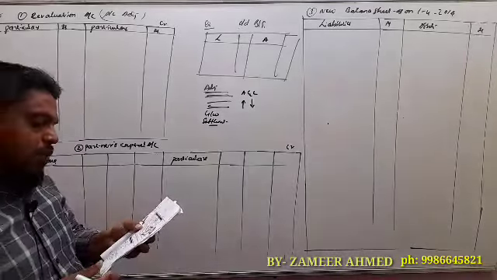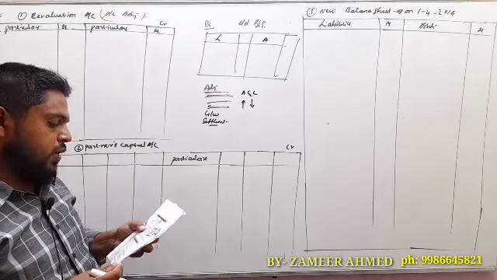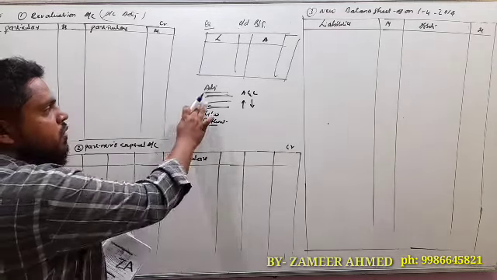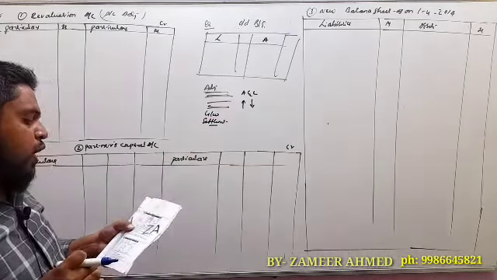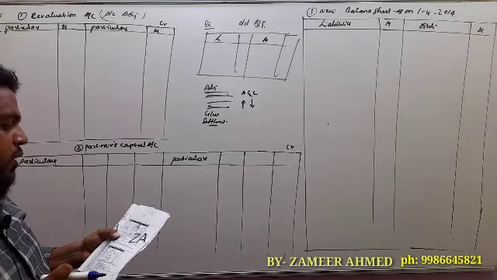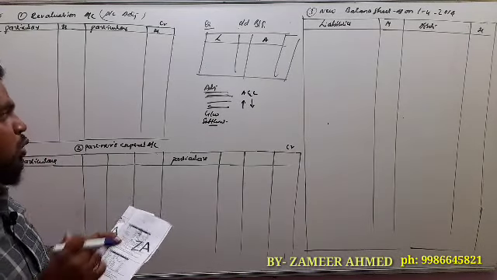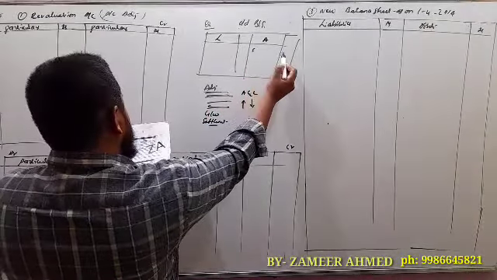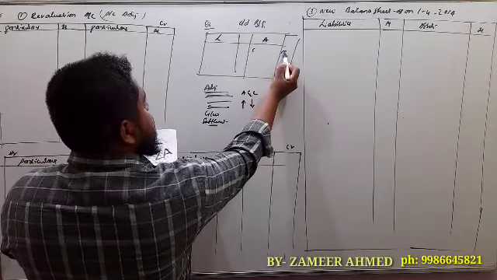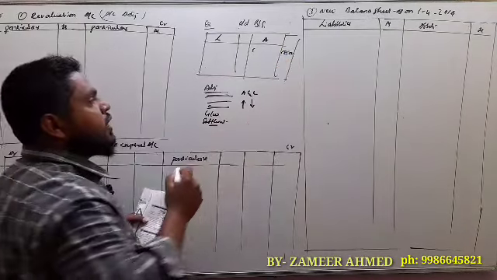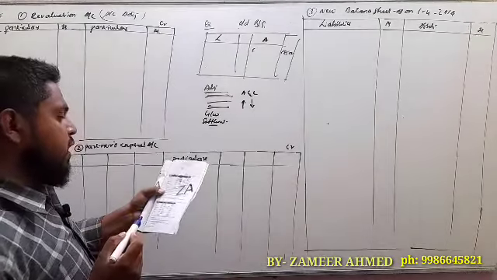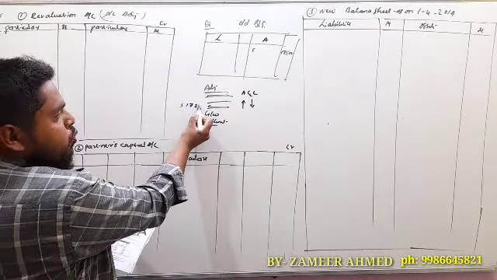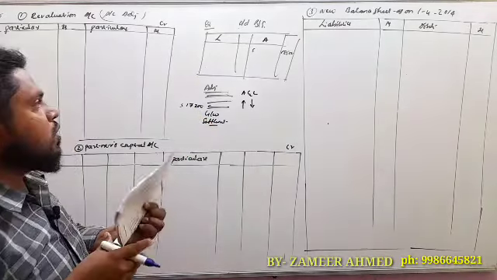N retired on the above date, the following adjustments are to be made. Stock is to be valued at rupees 17,200. So first adjustment, stock is to be valued at rupees 17,200. See, the old value of the stock is 18,500, and the adjusted value is 17,200.